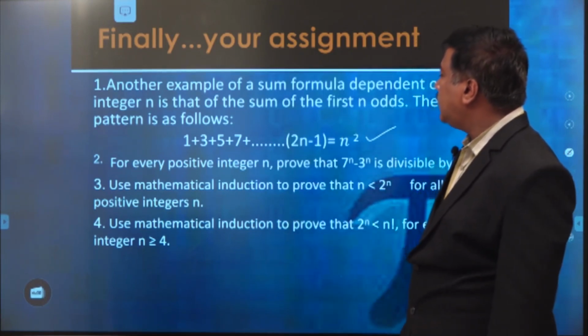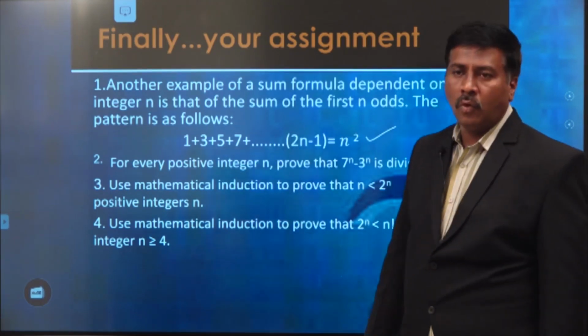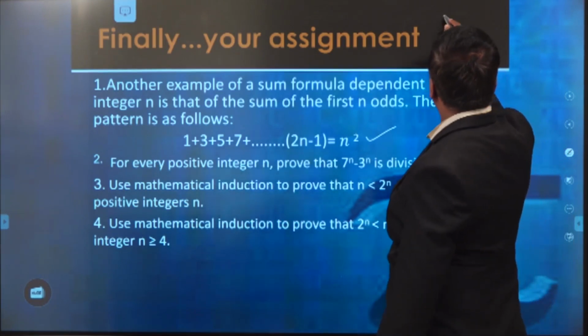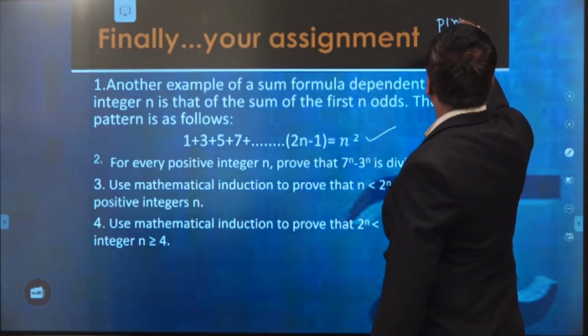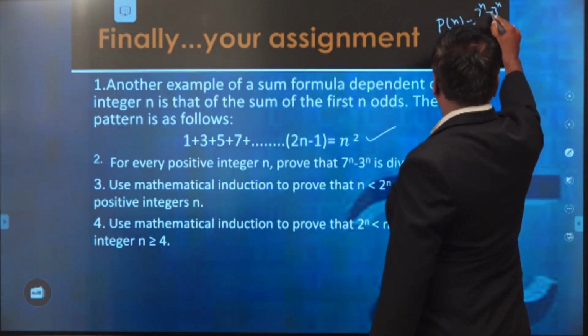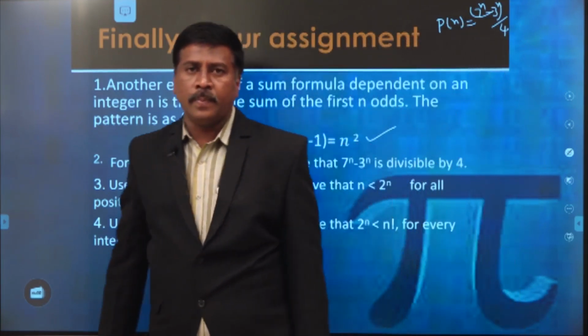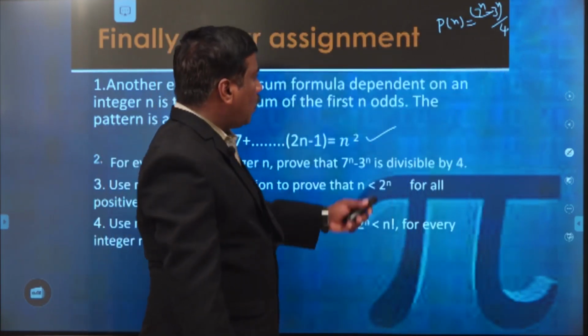Next, the second one is: for every positive integer n, prove that 7 power n minus 3 power n is divisible by 4. That means here the statement P of n is 7 power n minus 3 power n by 4. So this is our statement. I am just giving the outlines.